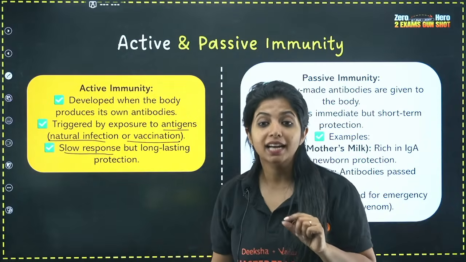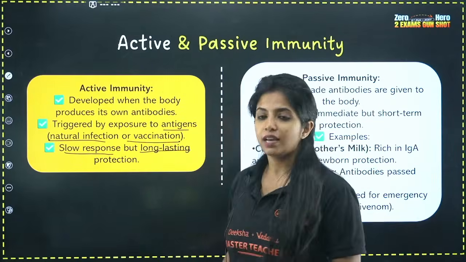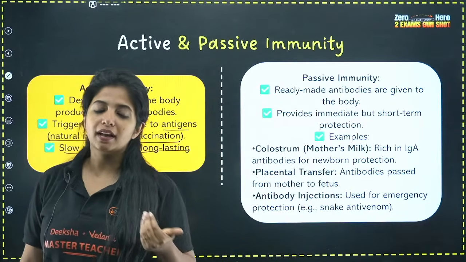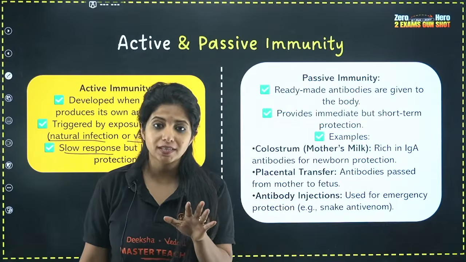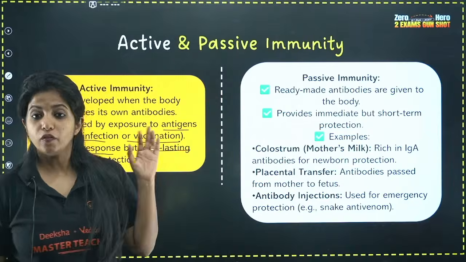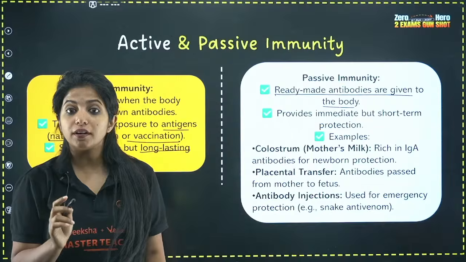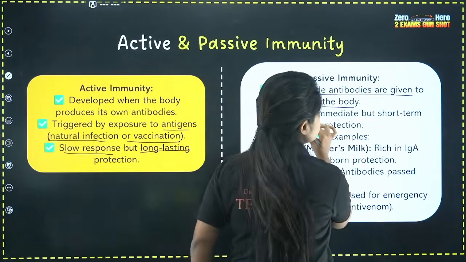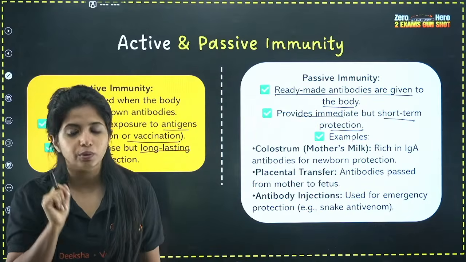But on the other hand, it will have a long-lasting effect. Why? Because as these antibodies are being produced, memory cells are also being produced. Next time, if you have a similar infection, your body will quickly react to it. So the response is slow, but it will be more long-lasting. What about passive immunity? Over here, as I said, ready-made antibodies are given to the body. It is not a slow response; it provides immediate protection. But my dear children, this protection will be short term, of very short duration.